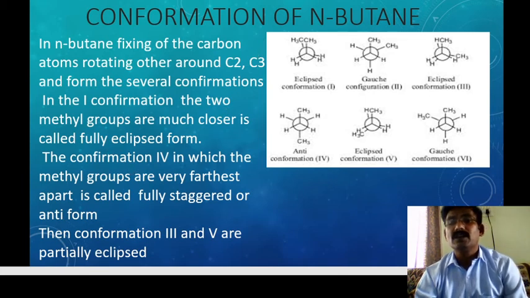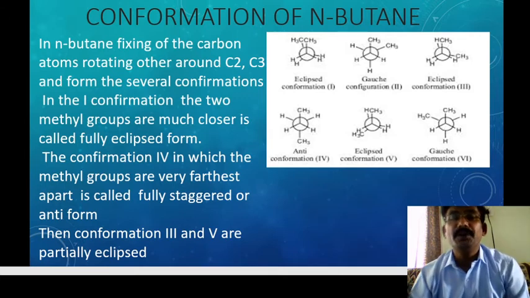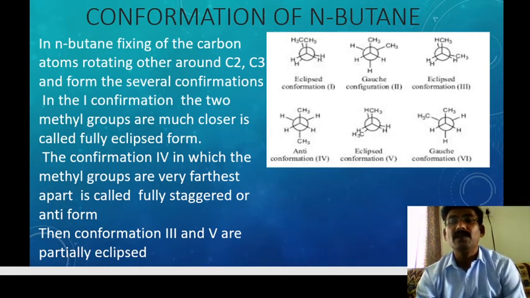Look here, listen carefully: fixing one carbon atom and rotating the other around the C2 carbon.